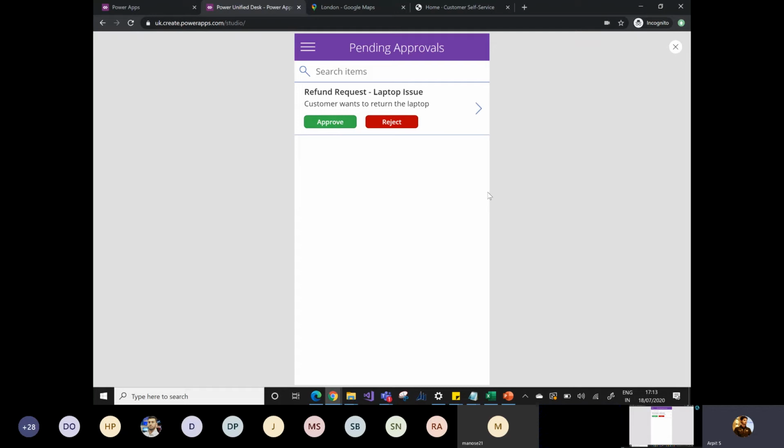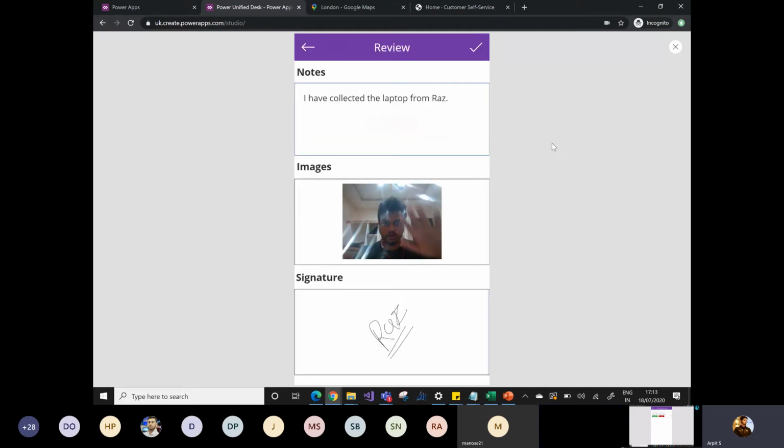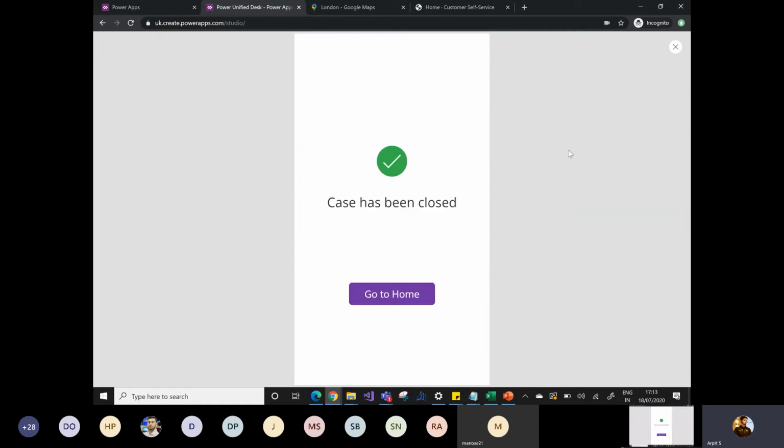Or if he wants to review the request first, he will simply click here and can see that all the information got auto-populated: the notes that Narayan has collected, the images, and the signature of the customer. And Victor will simply click on done in order to give the approval, indicating that everything seems to be perfect. Please go ahead and close the case.